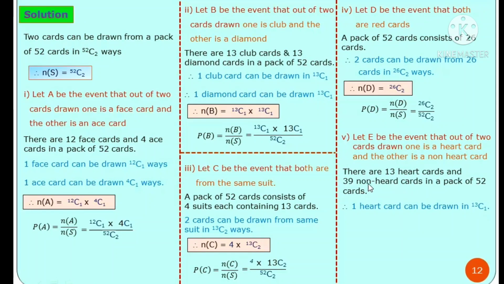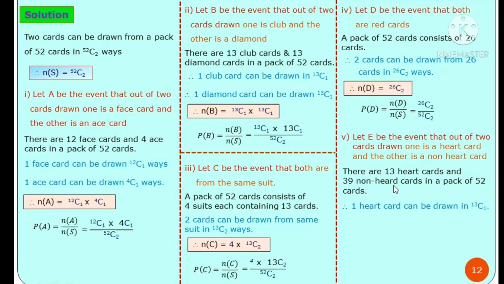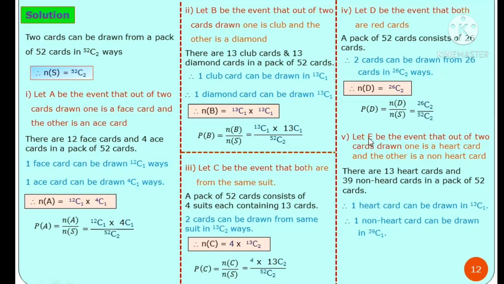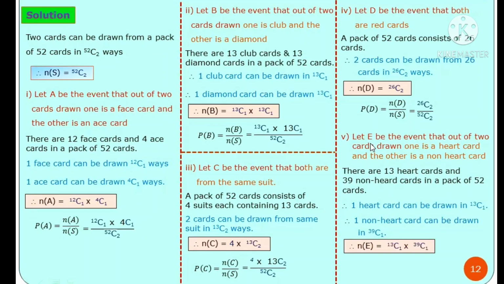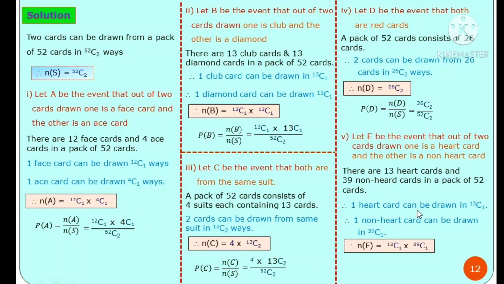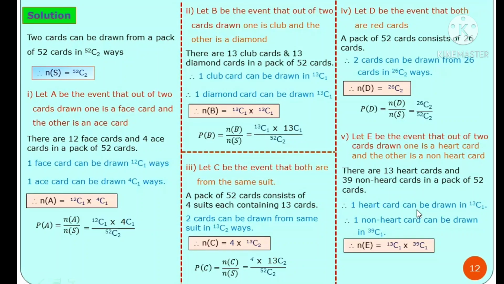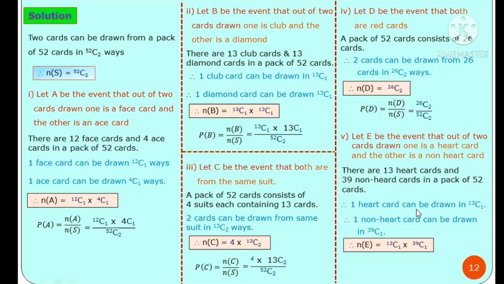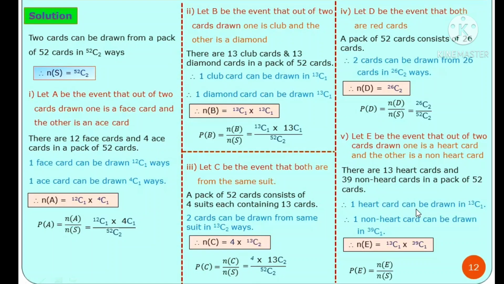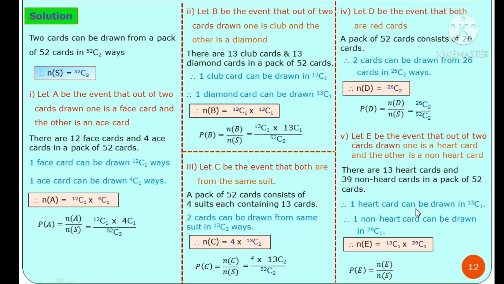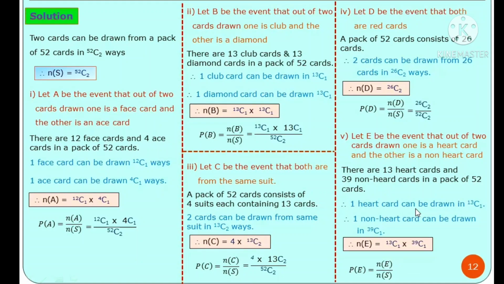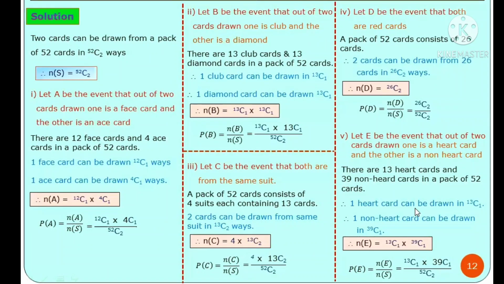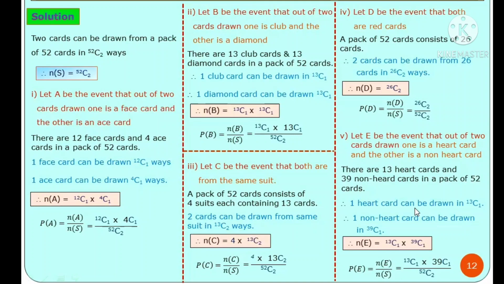And from 39 non-heart cards, one can be drawn in 39C1 ways. Hence, number of elements in this event E is equal to 13C1 multiplied 39C1. Therefore, probability of event E is equal to N of E divided by N of S. Substitute both values. N of E, that is 13C1 into 39C1, divided by N of S 52C2, required probability.